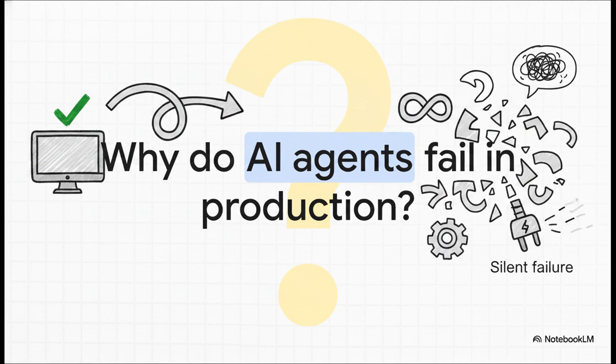Why do AI agents completely fall apart the second they hit production traffic? Because we've all been there, right? Your agent works beautifully on your local machine, gives you the exact perfect answer, but the moment you deploy it and real users get their hands on it, it crashes, it hallucinates, or it just gets stuck in this endless spinning loop. And here's the tricky part.